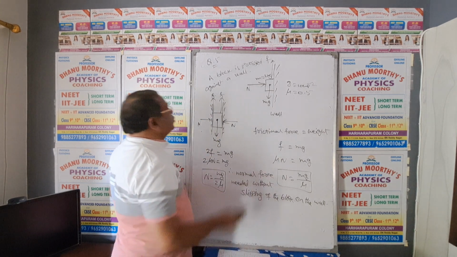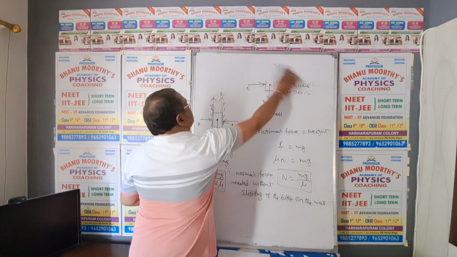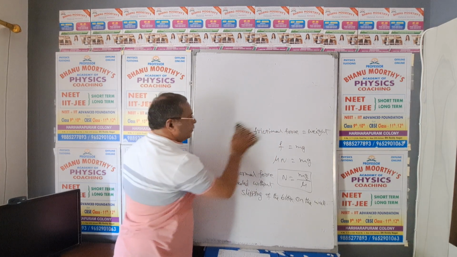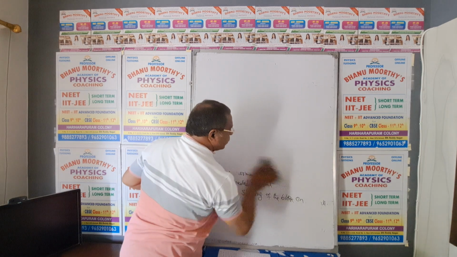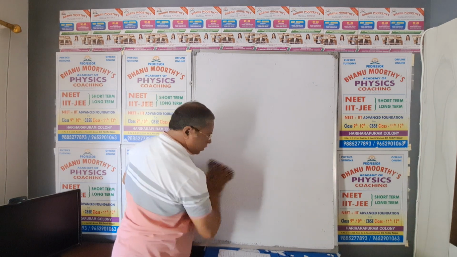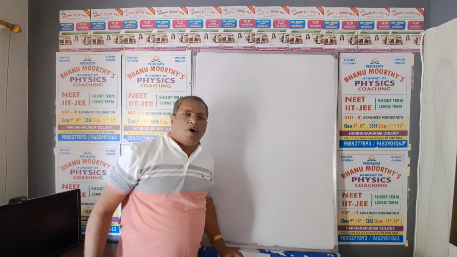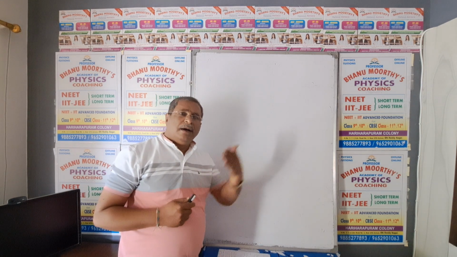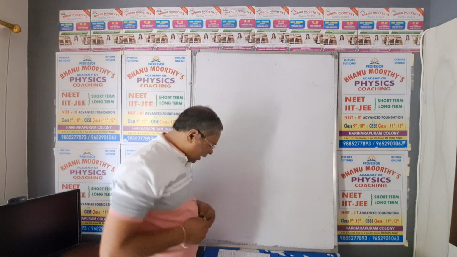Right. Let us move to model number 6 immediately. From each and every chapter, nearly 20 models are there. Let us discuss 20 models in each and every chapter day by day.